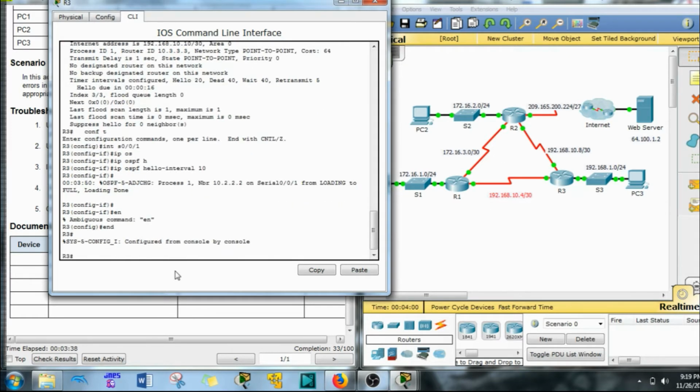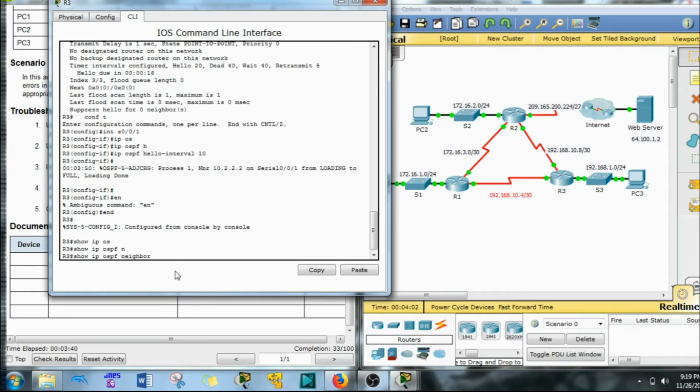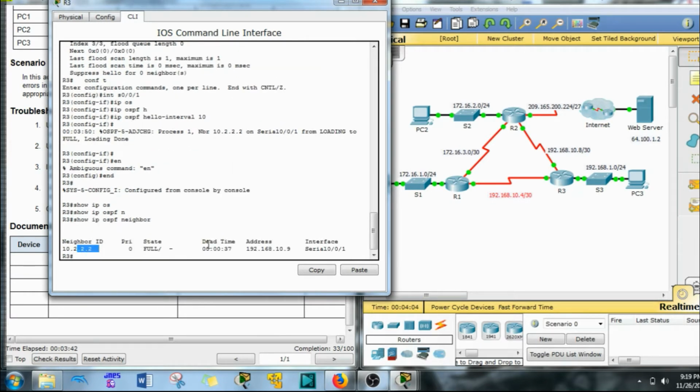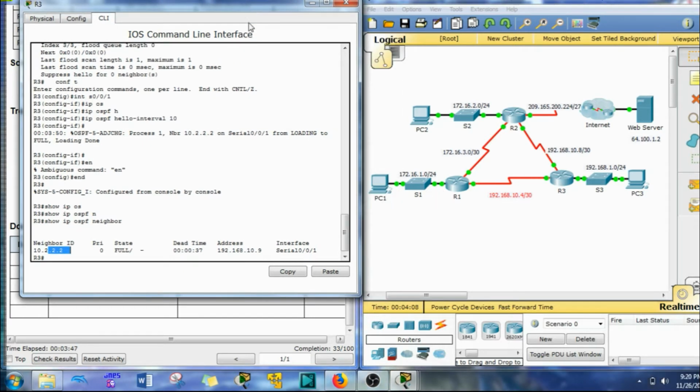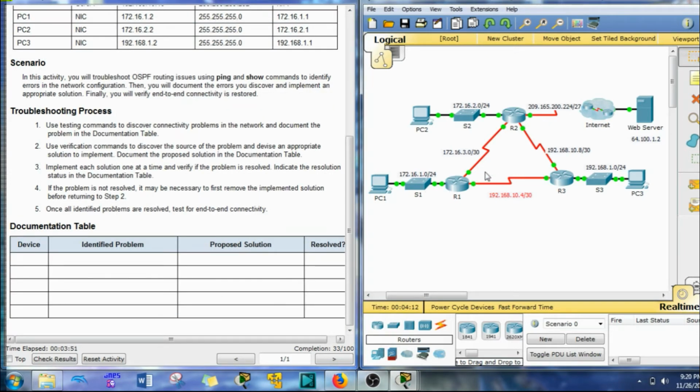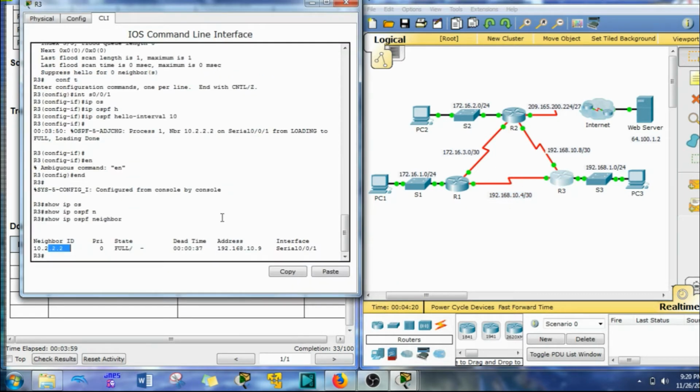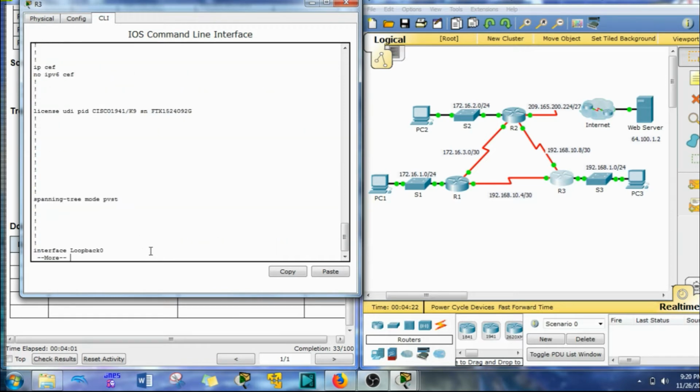We're going to go to end, show ip ospf neighbor. So now we've got a neighbor, but we're missing one. We want R1 too. What you'll find is that the reason R1 is not becoming a neighbor of R3 is because it's sharing the wrong information. I'll show you with a show run command.